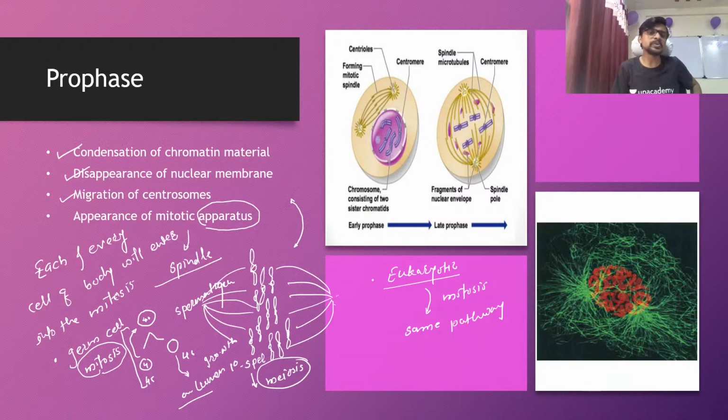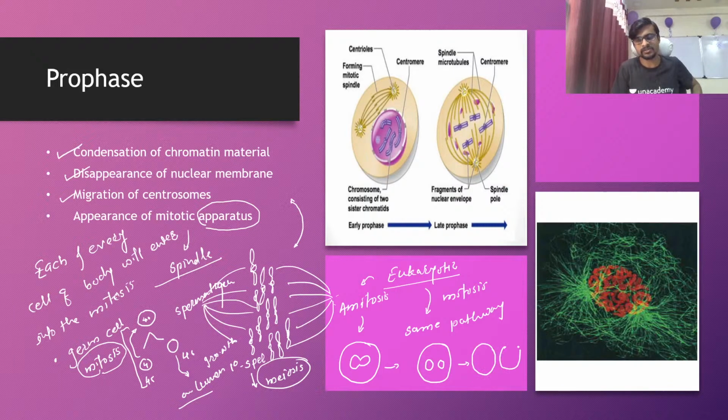But a few cells can enter into amitosis. In amitosis it is different. Here the nuclear membrane is not going to disappear, but the nucleus is divided into two, and then the cell will divide into two. This type of cell division is called amitosis.